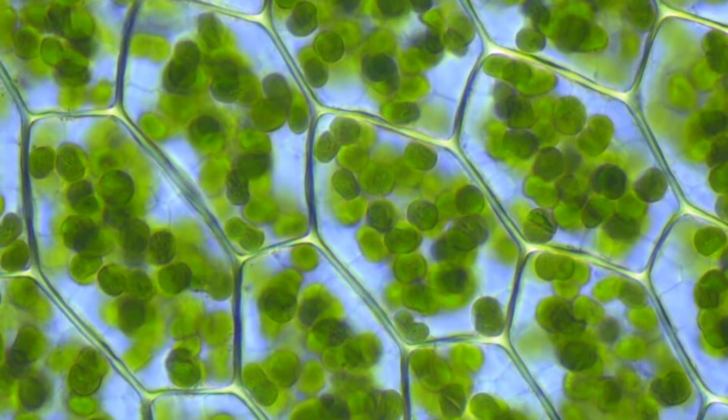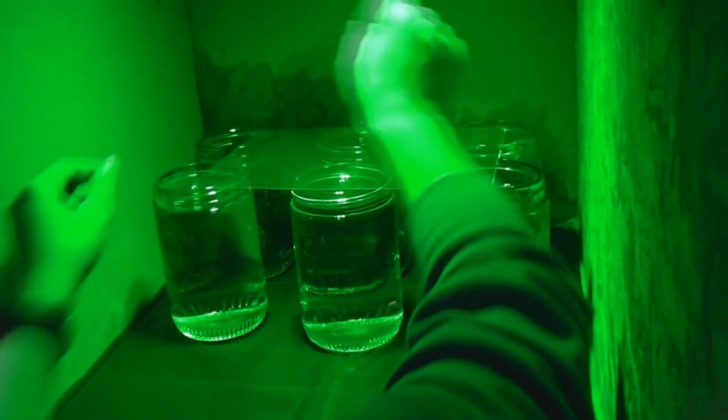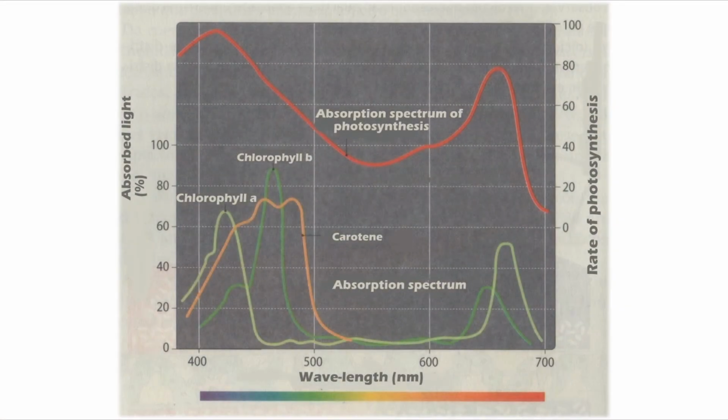Chlorophyll is a green pigment that is found in chloroplasts that are scattered around the plant cell. By lighting the pigments with green light, light absorption doesn't happen. There is a relationship between the absorption spectrum of photosynthetic pigments and the action spectrum of photosynthesis. This relationship demonstrates that the absorbed light is directly proportional to the rate of photosynthesis.